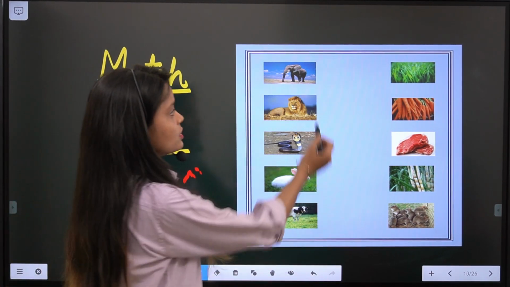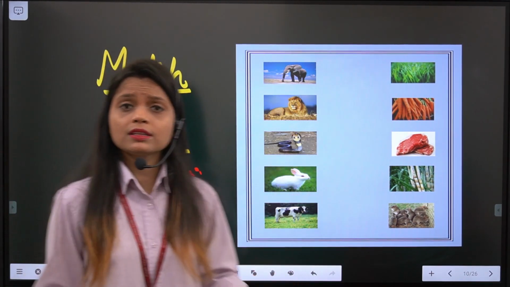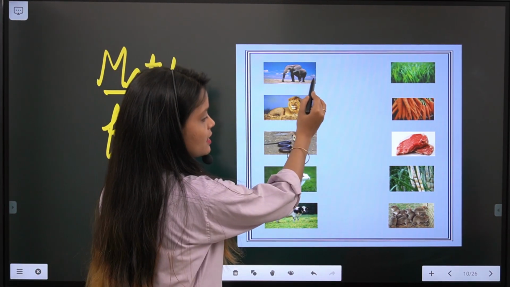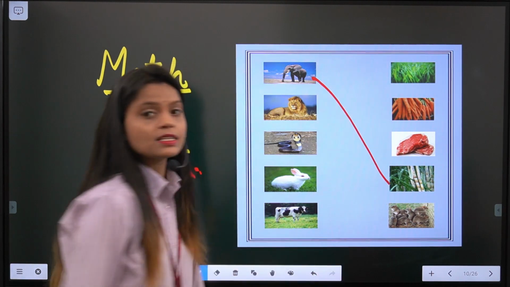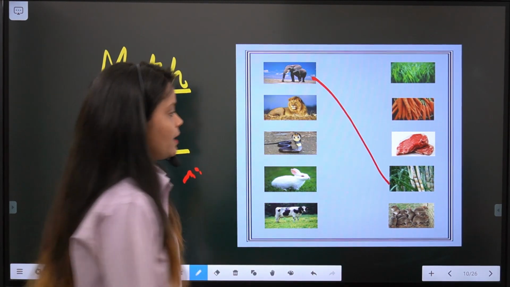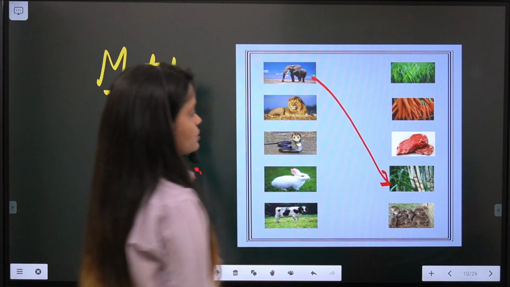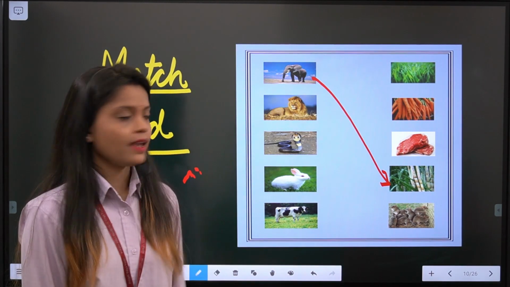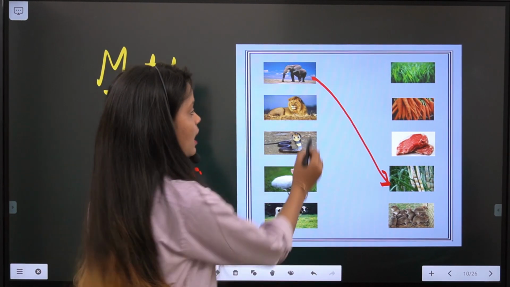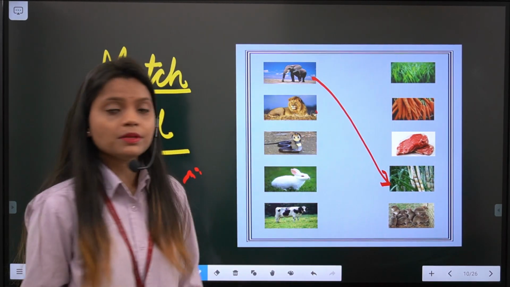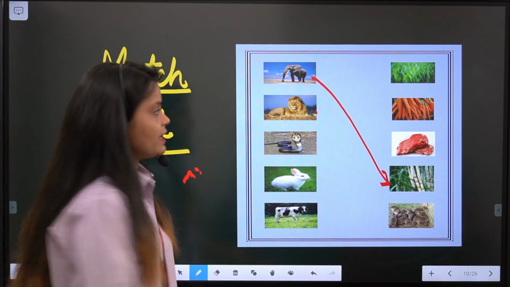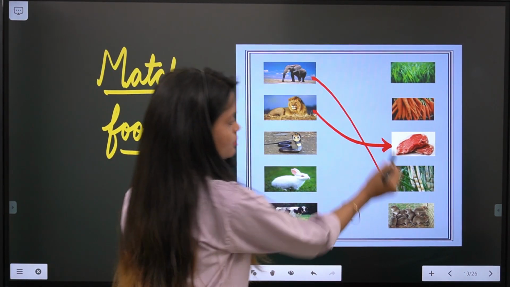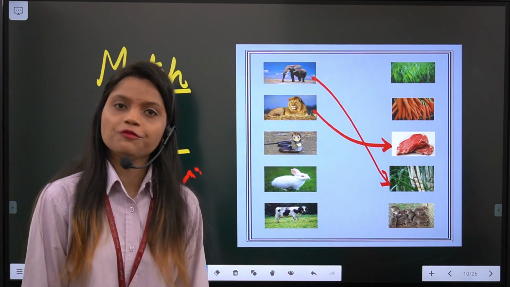So let's match. First is elephant. What does an elephant like to eat? What is the food of elephant? Yes, that is sugarcane. So I have matched it with sugarcane. Next is lion. Now let's see, lion is which animal? Carnivore animal. So it likes to eat flesh. So let's match it with flesh.